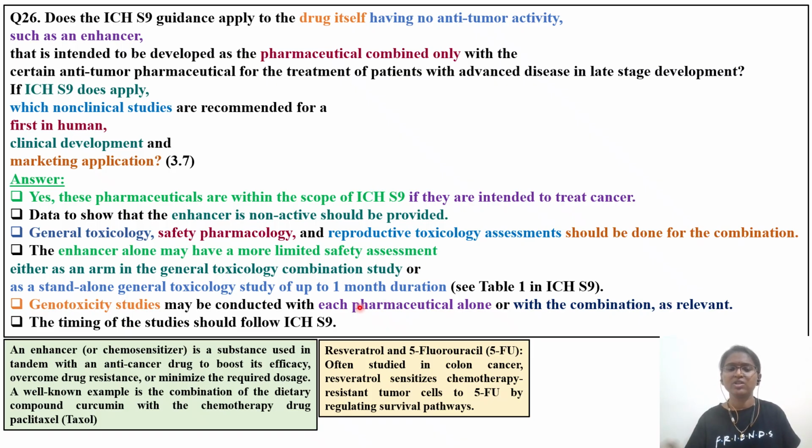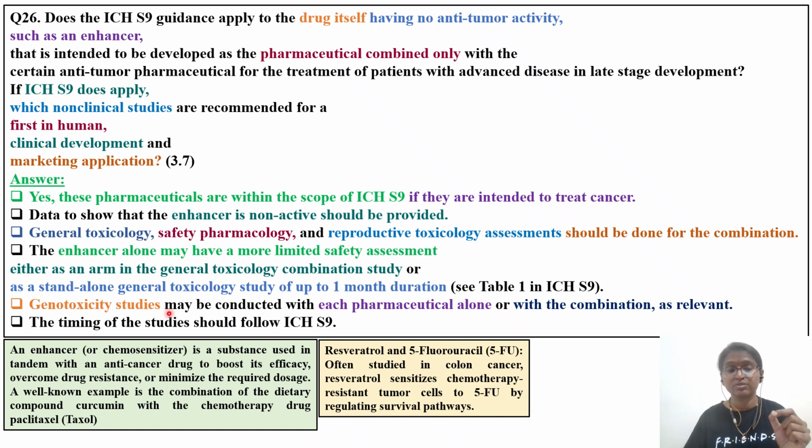Or you can hook up to the combination study and keep one group as the enhancer group. Genotox studies may be conducted with each pharmaceutical alone or with the combination as relevant. For the timing of these studies, you have to go back and check table number 1 to see what will fit into your schedule.